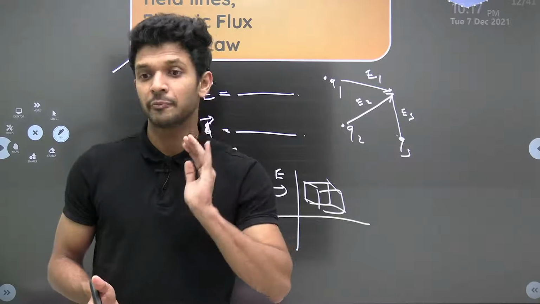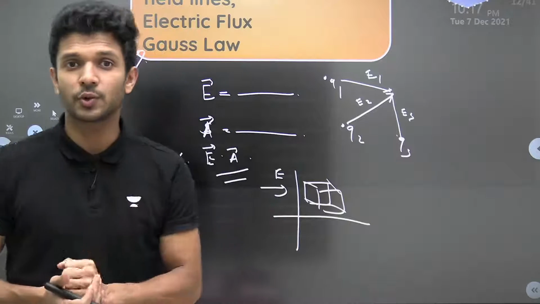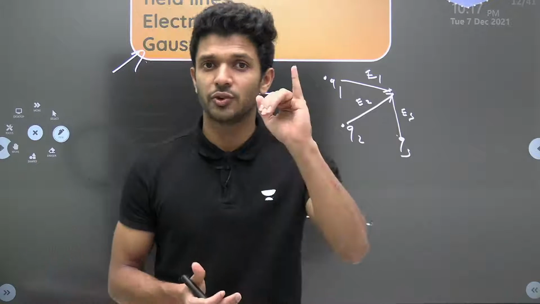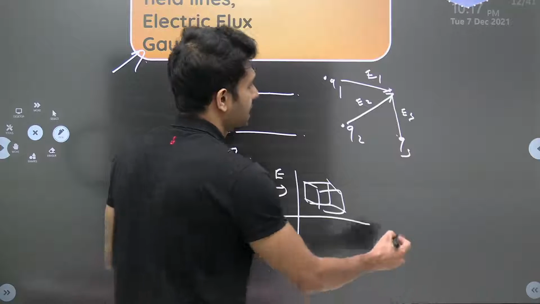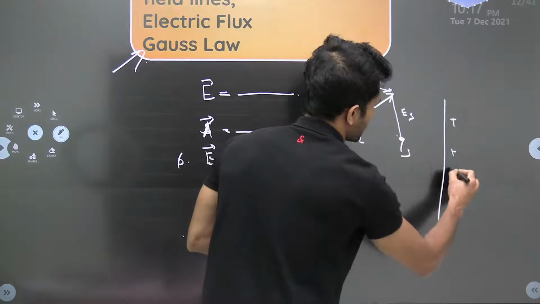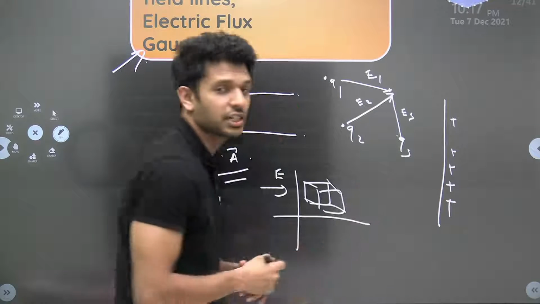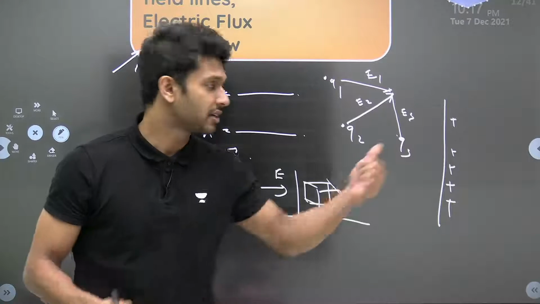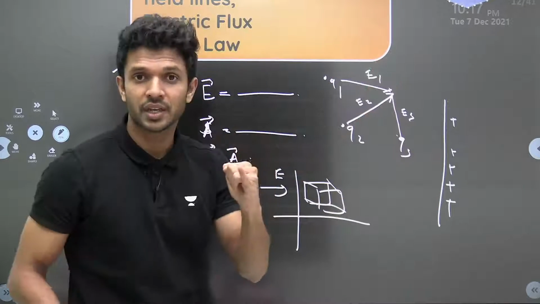Very important, right? And by using this Gauss law, we are finding out the electric field of many charge distributions. First one, for an infinite line charge distribution, the formula is 1 by 4 pi epsilon 0 times 2 lambda by r. We find out the electric field using Gauss law, isn't it?